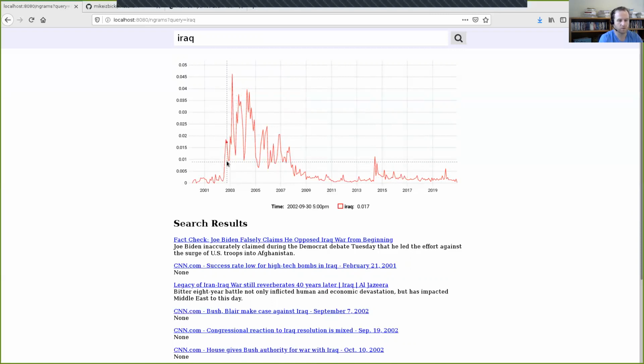And so before 2003, people were talking about Iraq a little bit, just because it's an important country in the world. But it really rose to prominence in English newspapers with the US invasion. And then as time wore on, you can see that the amount that people talked about Iraq and cared about Iraq kind of faded from the public consciousness. And that's for a number of reasons, but it's a clear downward trend over here.